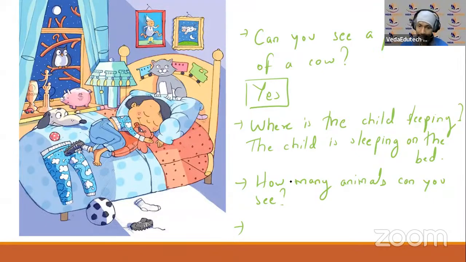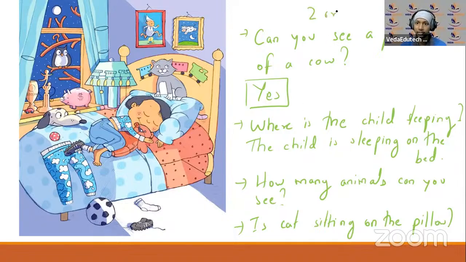Okay. Is the cat sitting on the pillow? Is the cat sitting on the pillow? क्या वो बिल्ली पिलो के ऊपर बैठी है? Right? You can tell the answer. Like this, try to frame 2 or 3 questions with answers. ठीक है? I'll just write with a different color.